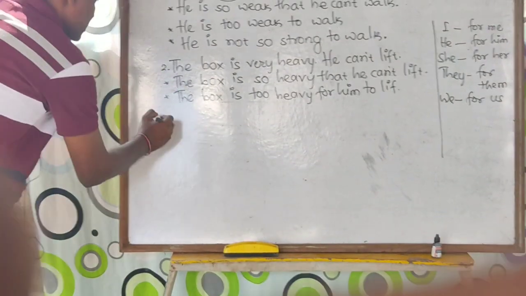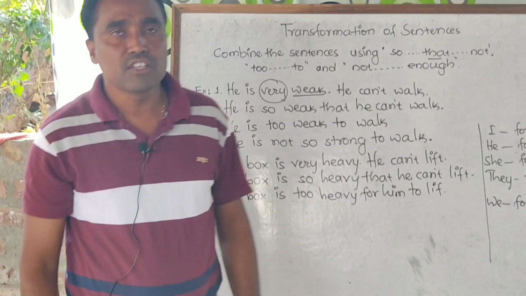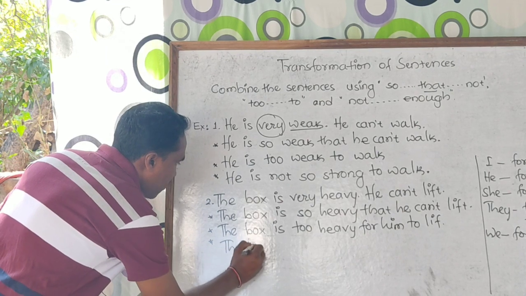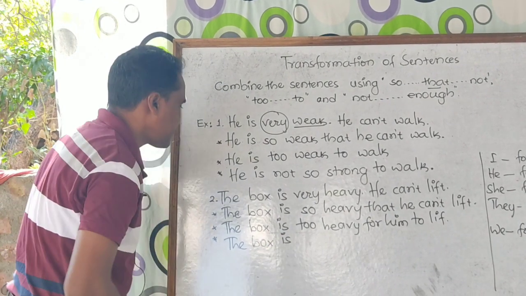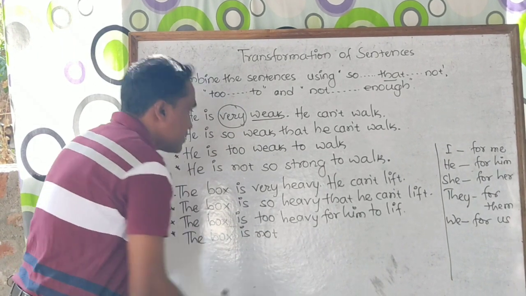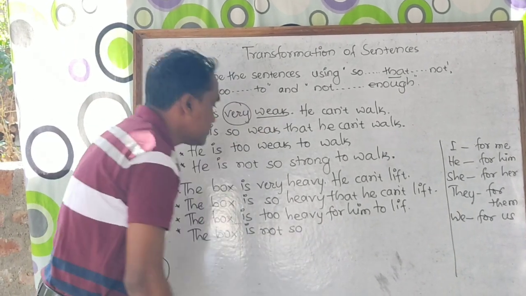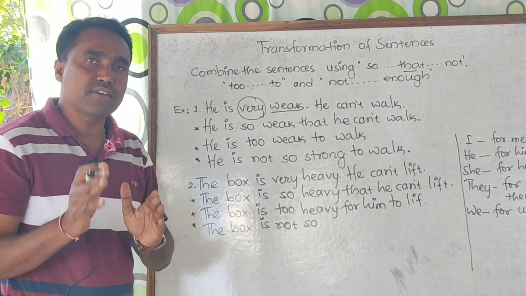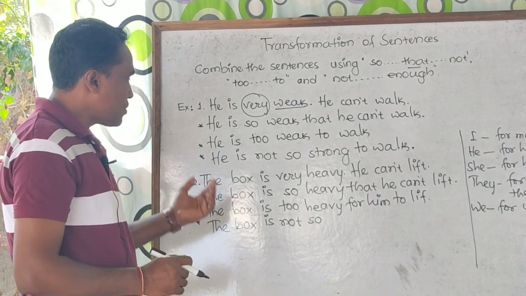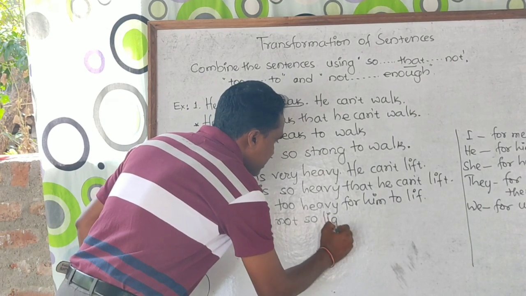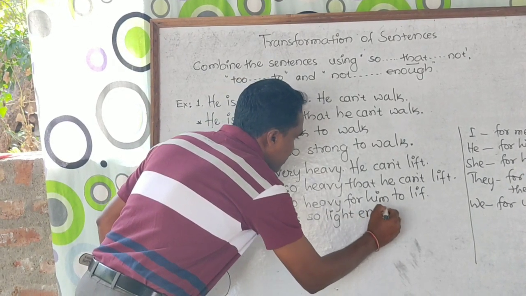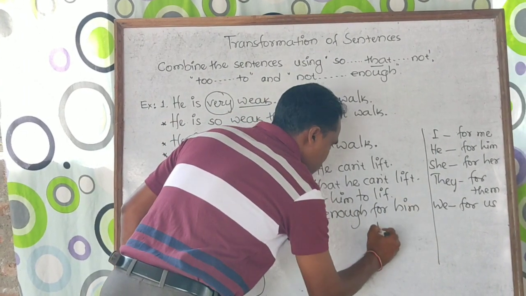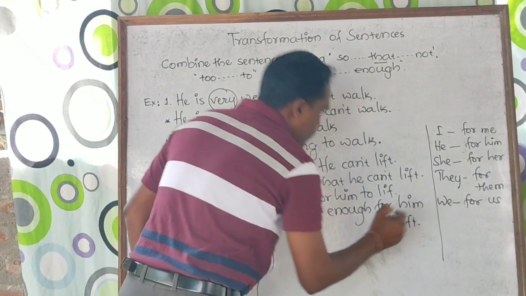Look at the third combination. The third combination here is not enough. For not enough, I will again start with the subject. The box is not so. Just use the opposite of heavy. Can you guess what is the opposite of heavy? You can use light. Not so light, then use enough for him to lift.